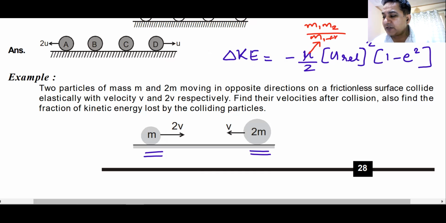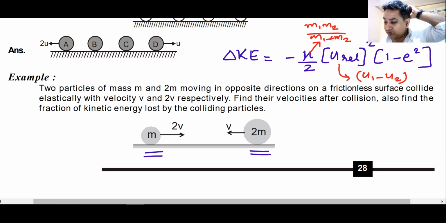You remember this reduced mass somewhere? U relative is U1 minus U2. You can take U1 minus U2, the relative velocity of 1 with respect to 2, or U2 minus U1 for 2 with respect to 1. You square it, and whatever you get, change in kinetic energy is minus mu by 2, U relative squared, 1 minus e squared. This is the formula that you must remember. If you can't remember it, you can always find the final kinetic energy of all the particles, find the initial kinetic energy, and subtract the two, and you will get the answer.